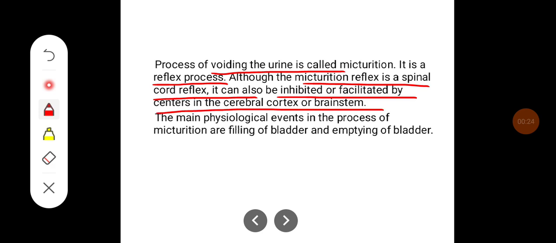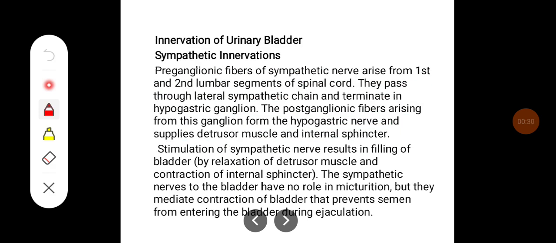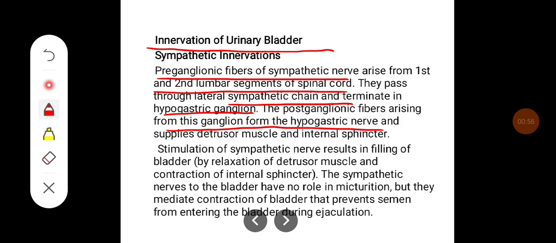The main physiological events in the process of micturition are filling of bladder and emptying of bladder. If you see the innervation of the urinary bladder, it has a sympathetic innervation and parasympathetic innervation. Sympathetic innervation mainly involves the preganglionic fibers of sympathetic nerve which arise from the first and second lumbar segments of the spinal cord. They pass through the lateral sympathetic chain and terminate in the hypogastric ganglion. The postganglionic fibers arising from this ganglia form the hypogastric nerve and supply the detrusor muscle and internal sphincter.